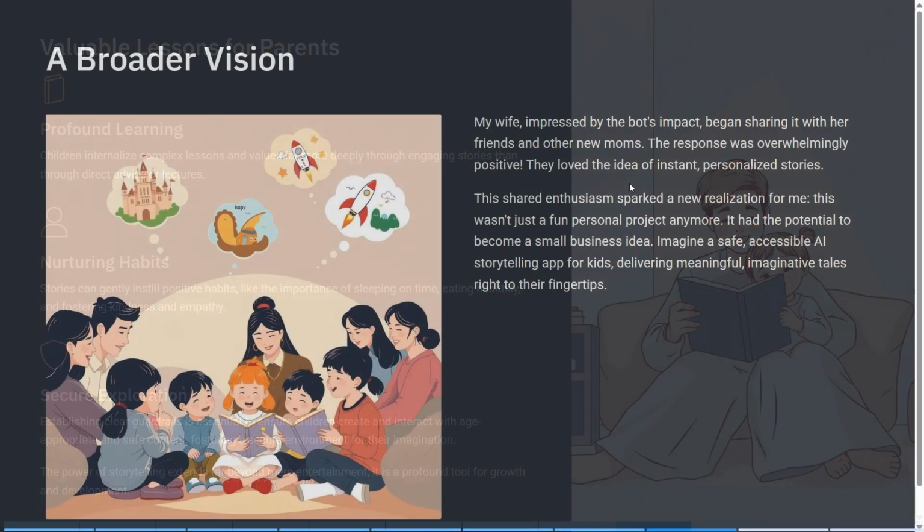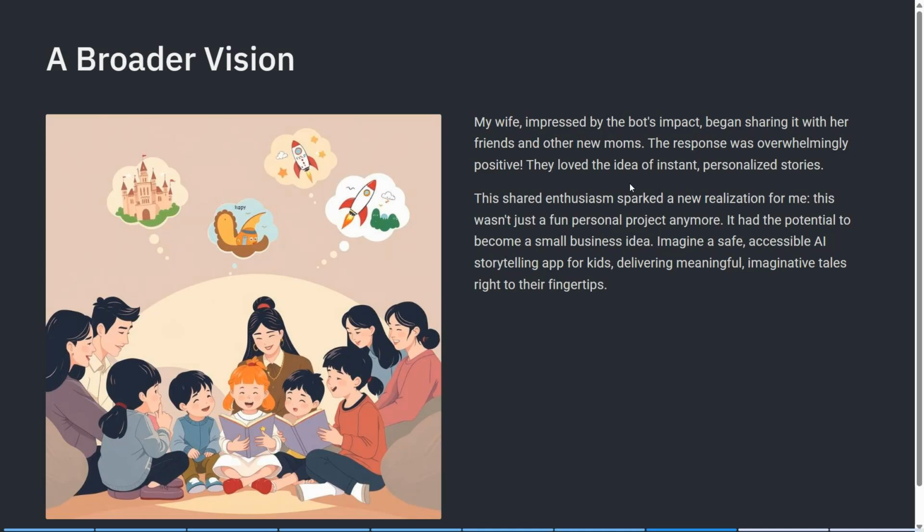Okay, and now here is an interesting part. My wife shared this Telegram bot with her friends and they all loved it, especially the new moms. That made me think maybe there is even a small business idea here. A safe storytelling app for kids with guardrails so they can't generate bad or inappropriate prompts, but filled with meaningful stories that shape their habits. Generative AI is powerful, but we must use it responsibly, especially for children.